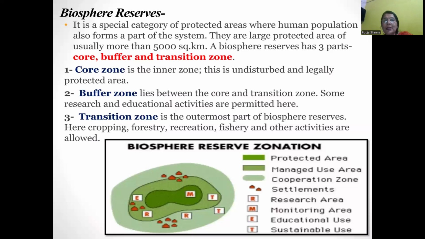Buffer zone: it lies between the core and transition zone. Some research work and educational activities are permitted there. Transition zone: this is the outermost zone of the biosphere reserve. Here cropping, forestry, recreation, fisheries, and other activities are allowed.